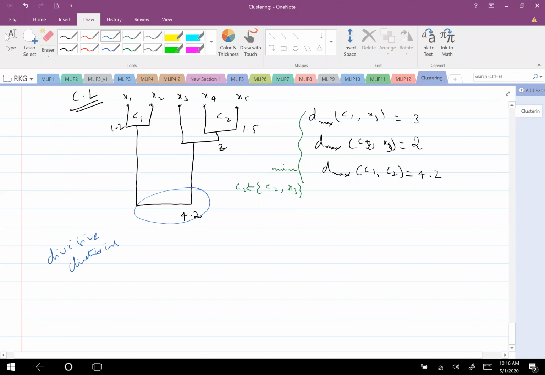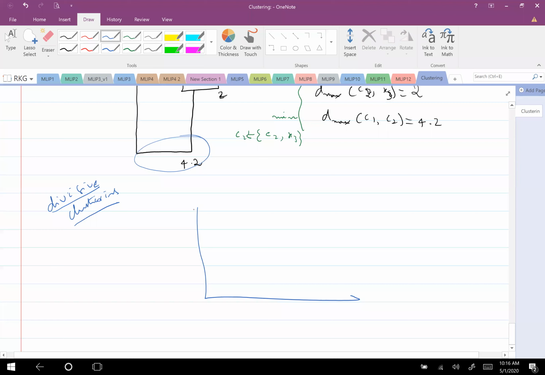Do you, by the name, can you make out what is divisive clustering? If I have some samples like this, give some inputs.